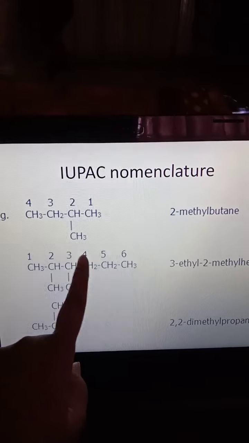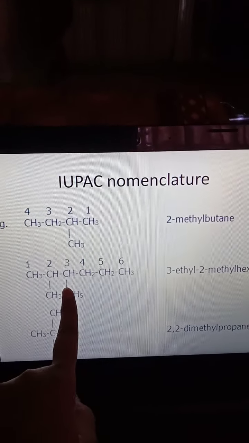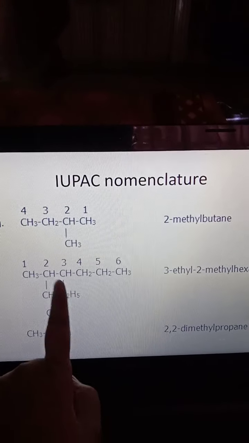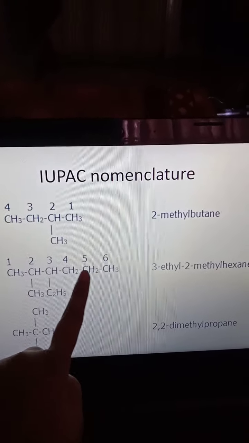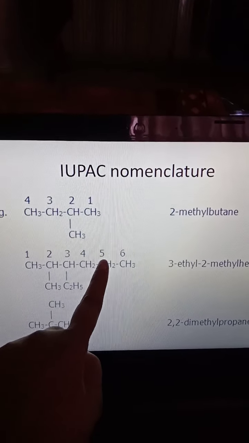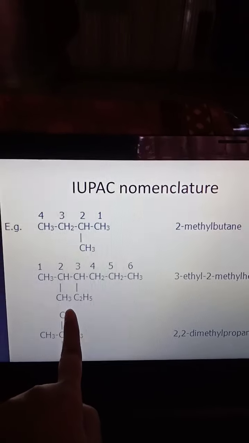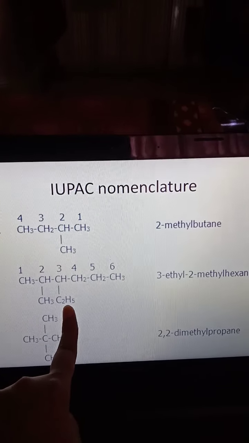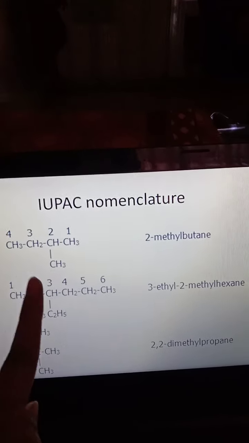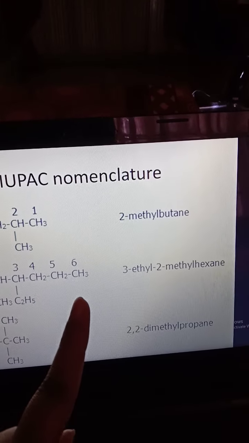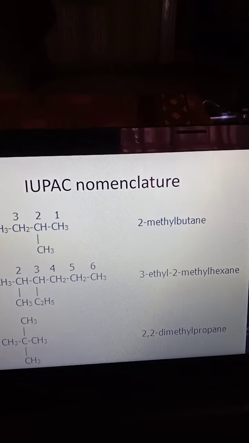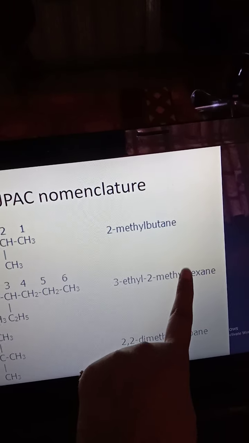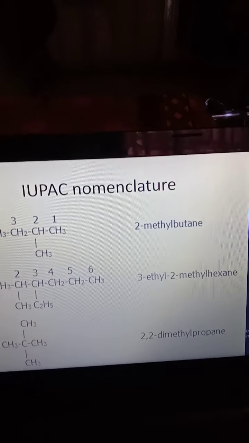We can also count in a zigzag manner, but it is a shorter chain: 1 2 3, 1 2 3 4. That's why we consider the straight chain 1 2 3 4 5 6. At the 2 position the substituent is methyl, at the 3 position an ethyl substituent is present. Ethyl and methyl are written this way, following the alphabetical rule. Eth and meth, E comes first, that's why 3-ethyl-2-methyl, and the parent is hexane.